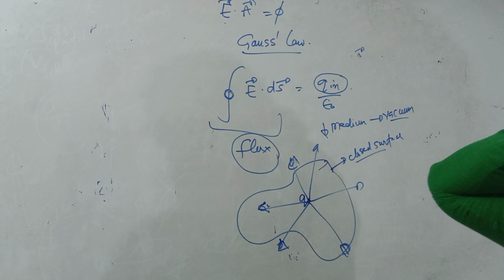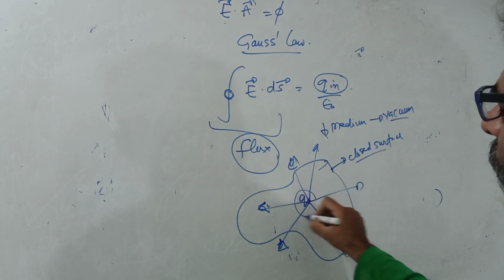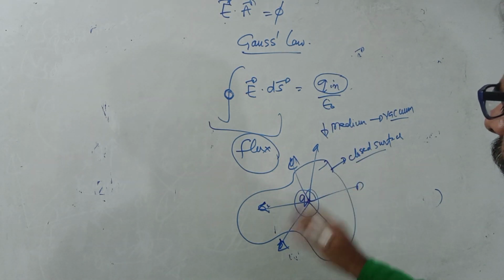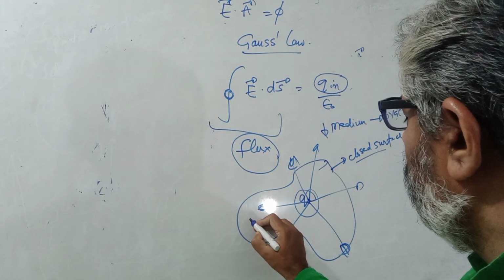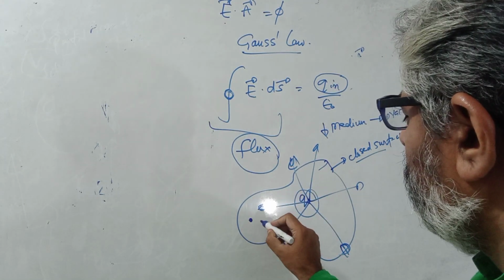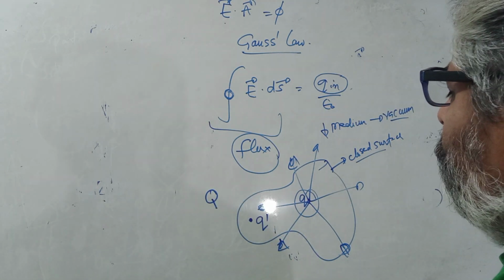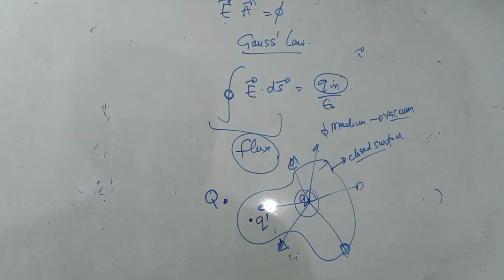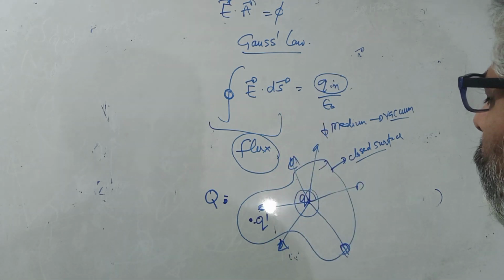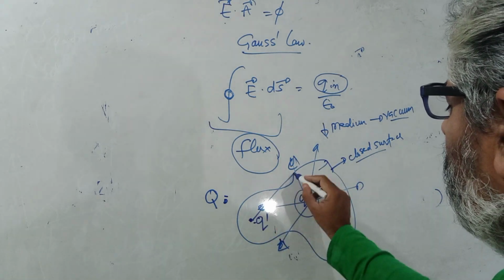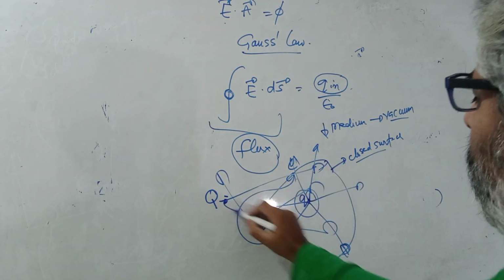So what does Gauss law say? What it says is about the flux of the electric field of this charge or any other charge also. For example, this is Q here, then here there is some other charge, let us say Q dash, then outside there is a charge Q here. Because of all these charges, at every point, this charge will have its own field, and this charge will also have its own field.